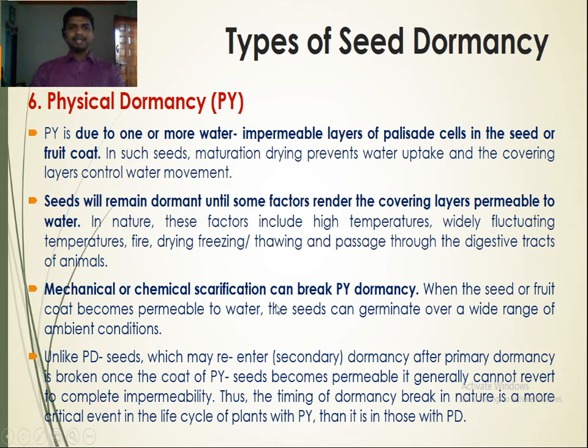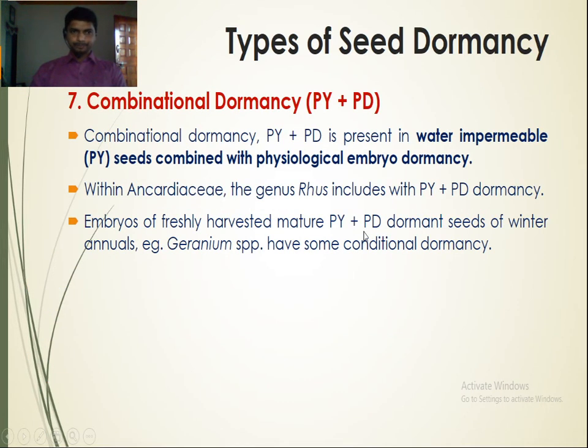So here mechanical or chemical scarification can break the physical dormancy. Similarly, some factors also render the seed covering permeable to water. So once the seed cover or seed coat or fruit coat becomes permeable to water, the seeds can germinate. So this is due to the physical structure of the seed or fruit coat. Next is the combinational dormancy.